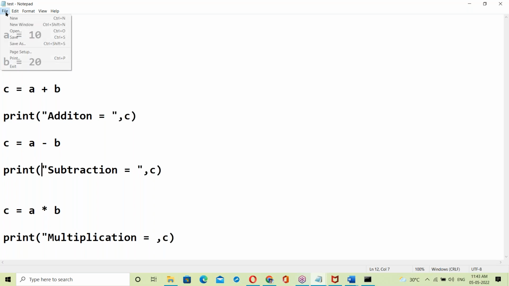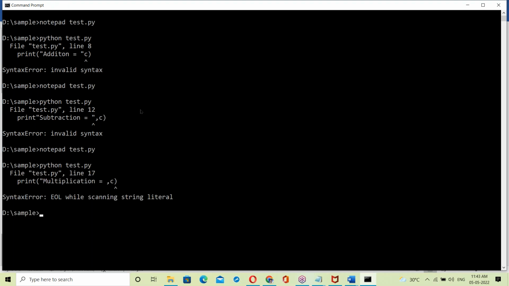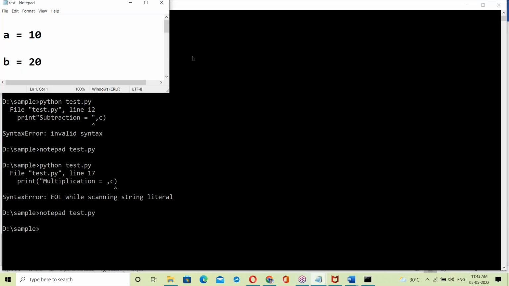Save. Now run again here. Yes, again the same error, one more error. So that means it shows only one error at a time here. Yes, the interpreter shows only one error.